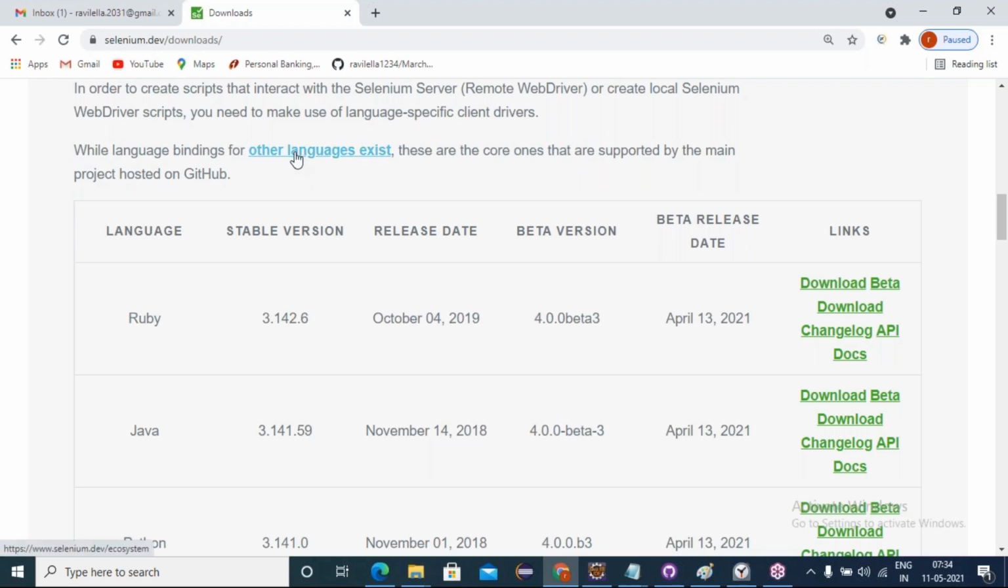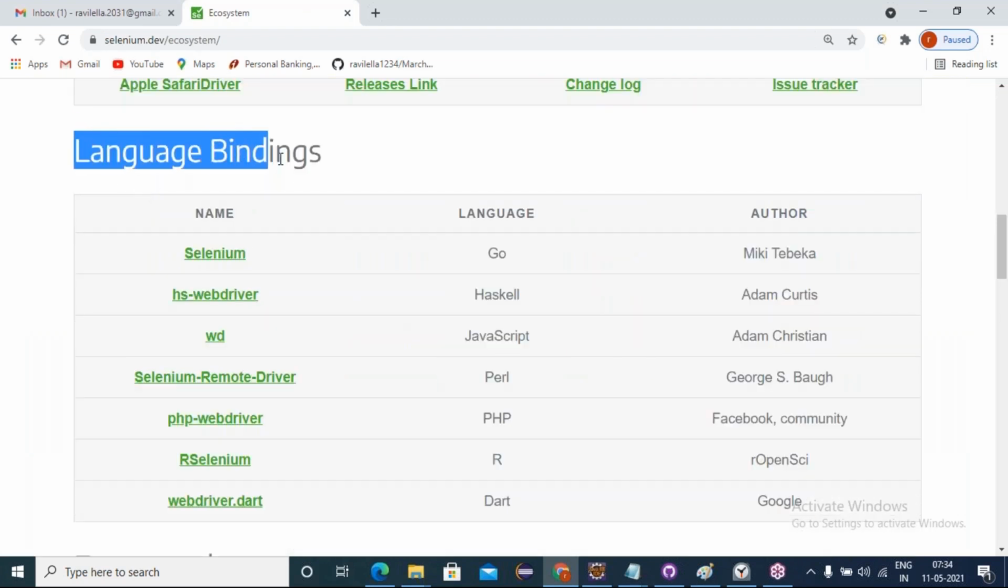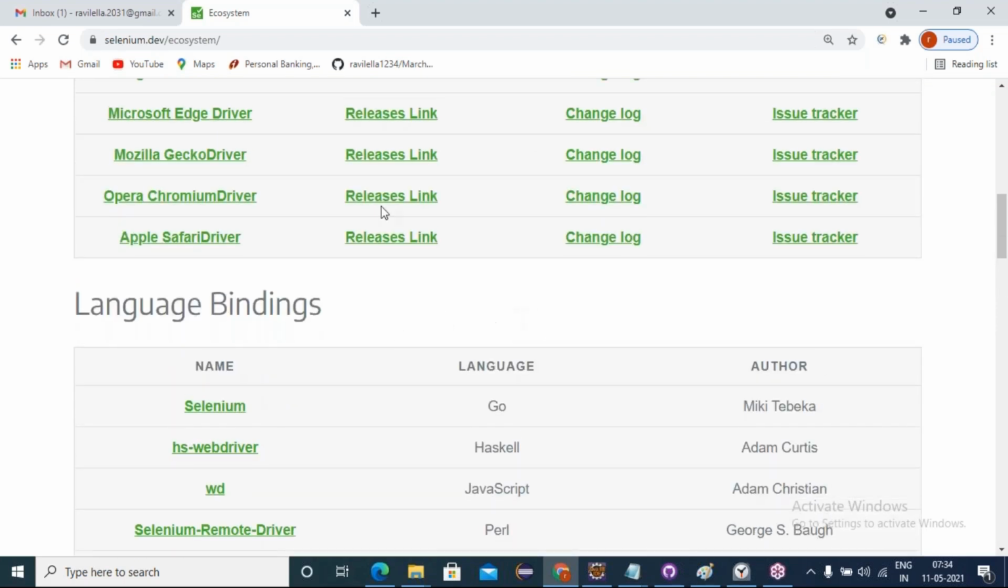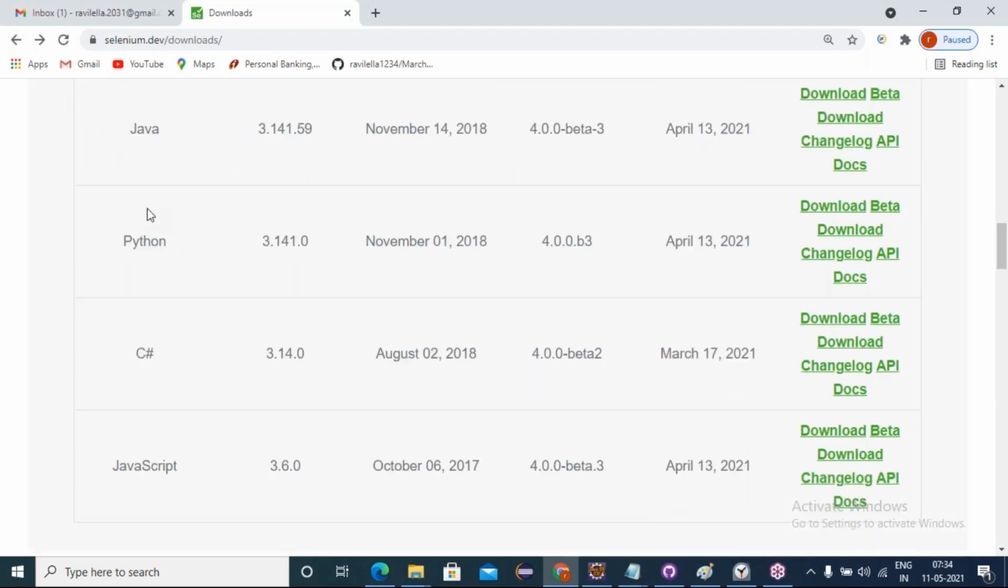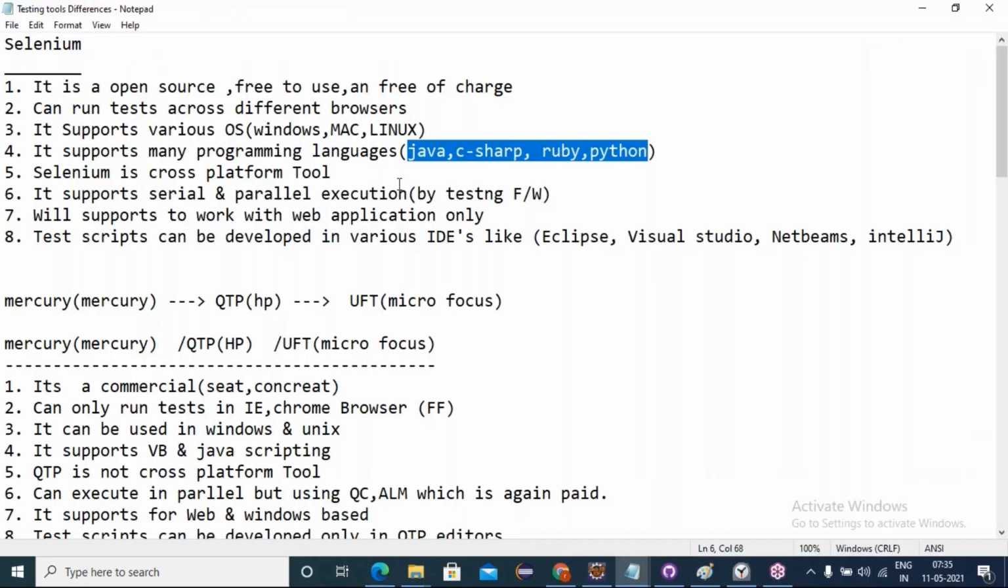What are those? If I click on other languages and scroll down, here we can see language bindings. Go is a Google programming language. Haskell, Perl, PHP, R language, Dart. These programming languages are also supported. But below that, these are the core language bindings which are supported. Apart from that, some other language bindings are also supported. Got it now? Thank you, sir. Yes, so these are the core ones, and some others are also supported.